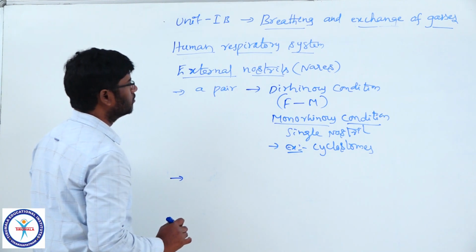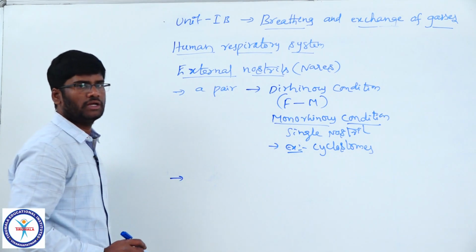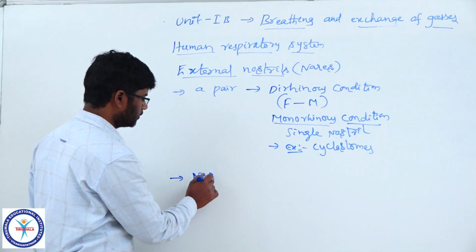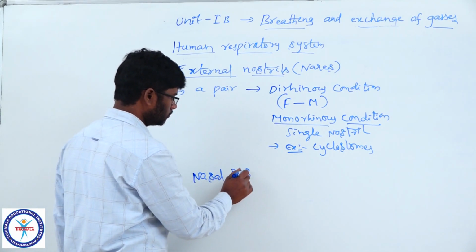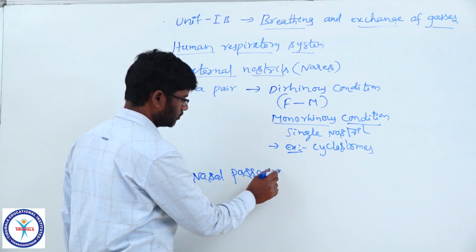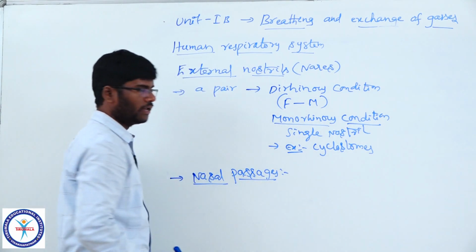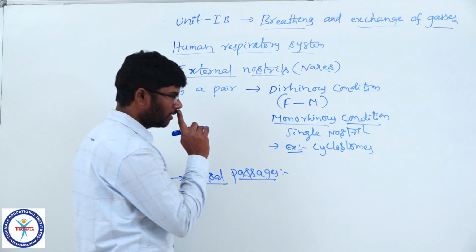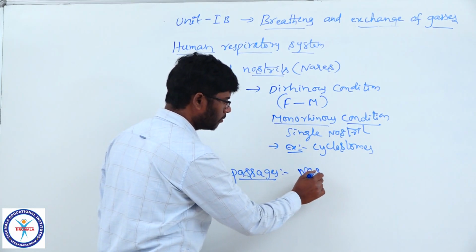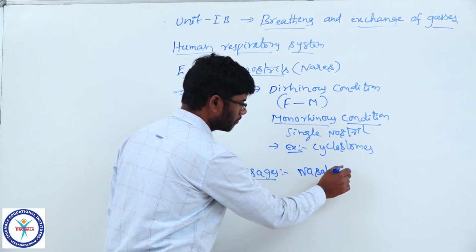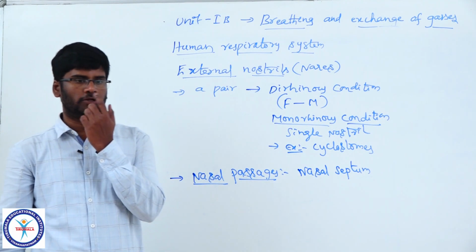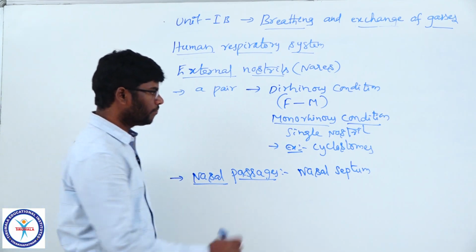External nostrils lead into the nasal cavity through nasal passages. Now come to nasal passages. The second part is nasal passages or nasal cavity. The two nasal cavities are separated by the nasal septum.